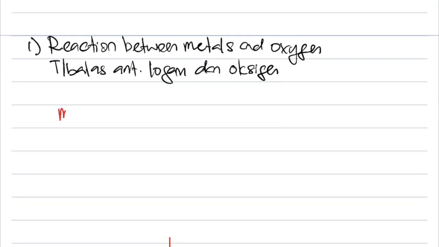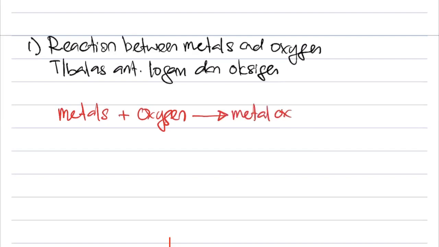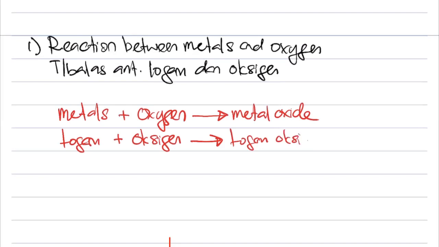The formula will be, if you take any metals and you add oxygen, what you will get is something we call metal oxide. Dalam bahasa Melayu, if we take any logam dan kita tambahkan dia dengan oksigen, apa yang kita akan dapat dikenali sebagai logam oksida.